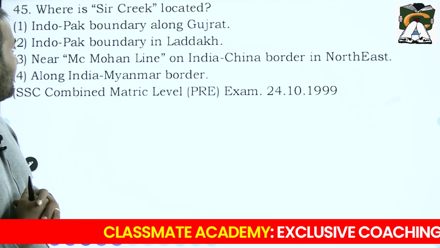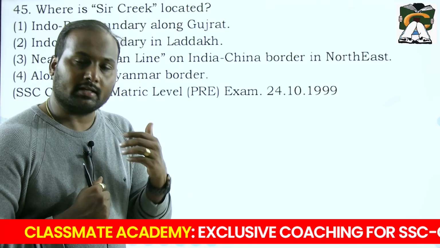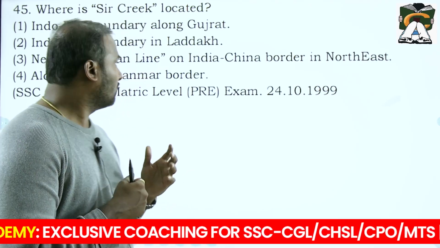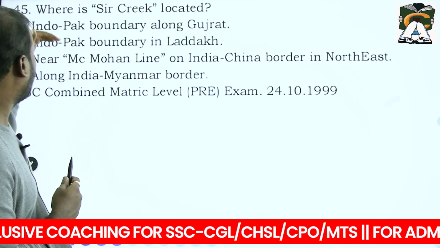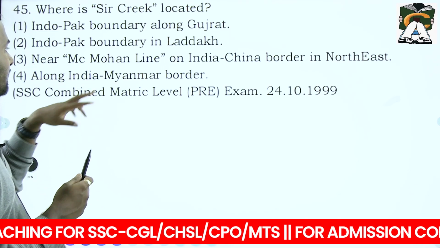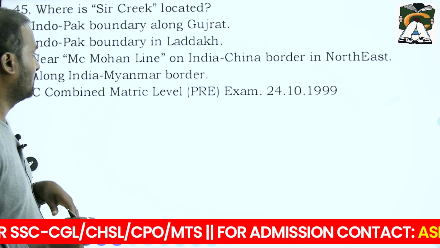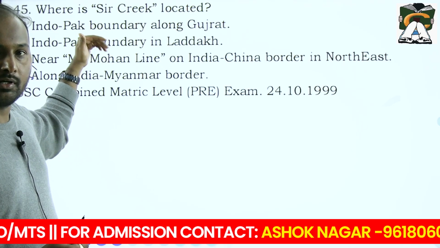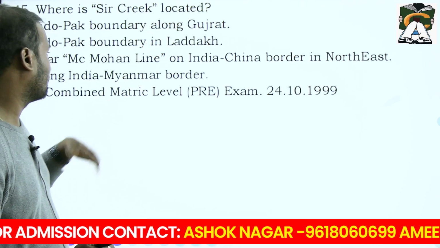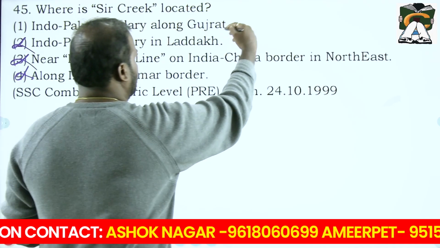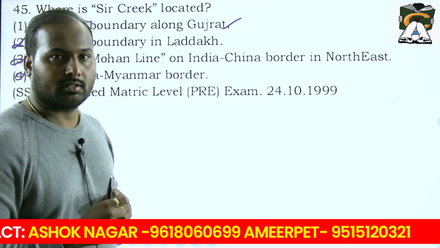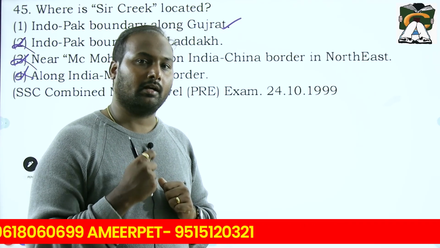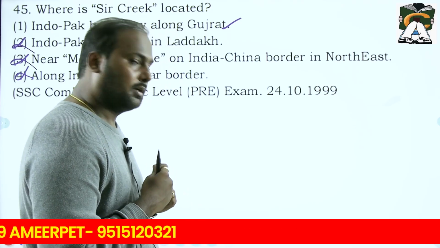Next. Where is Sir Creek located? See, Sir Creek is a disputed region between India and Pakistan. By seeing that, you know it's the Indo-Pak border only. The moment you say India-China, it obviously goes wrong; India-Myanmar goes wrong. But where exactly is it? Near Gujarat or in Ladakh? Obviously not in Ladakh. Your answer is Gujarat. Near the Rann of Kutch you can see Sir Creek, a narrow stream of water passage, where both countries, India and Pakistan, claim the water bodies as theirs.